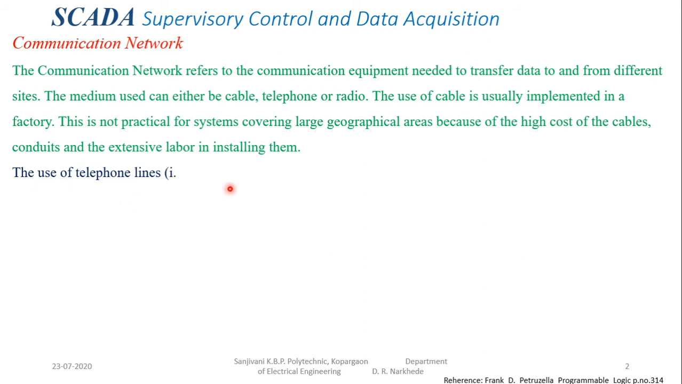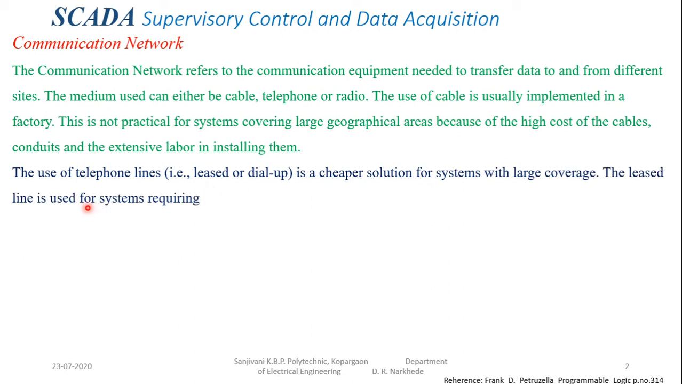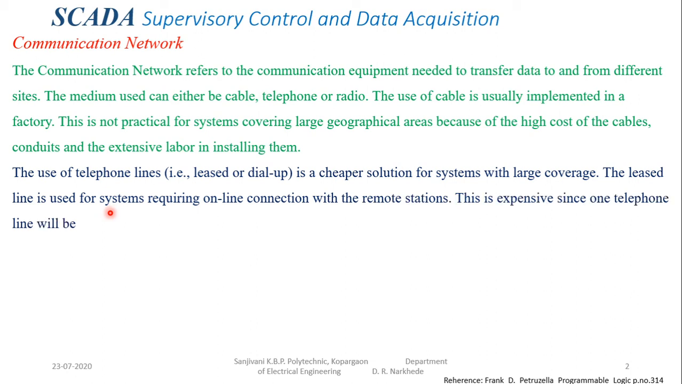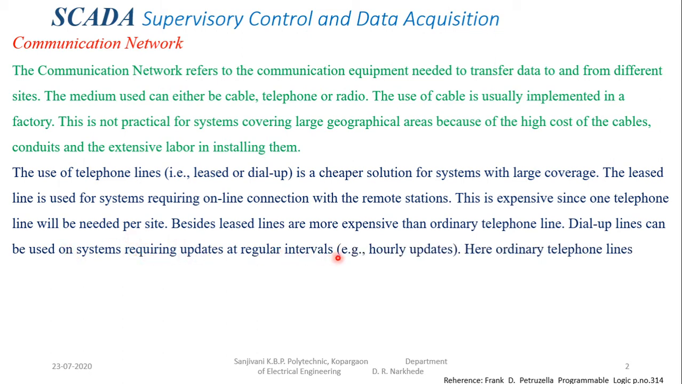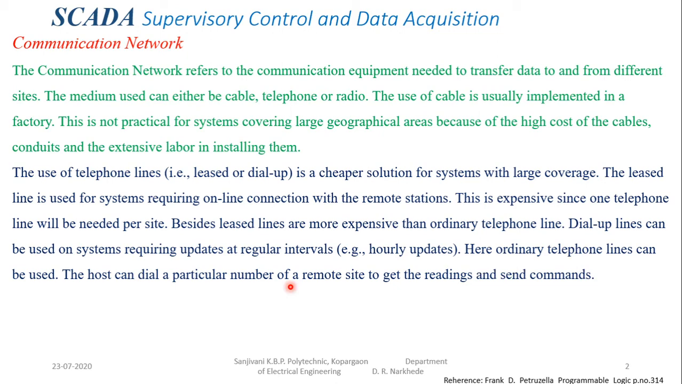The use of telephone lines, that is the lease line or dial-up, is a cheaper solution for a system with large coverage. The lease line is used for a system requiring an online connection with the remote station. This is expensive since one telephone line is needed per site. Besides, lease lines are more expensive than ordinary telephone lines. Dial-up lines can be used on a system requiring updates at regular intervals or hourly updates. Here, ordinary telephone lines can be used. The host can dial a particular number of the remote site to get the reading and send the command.